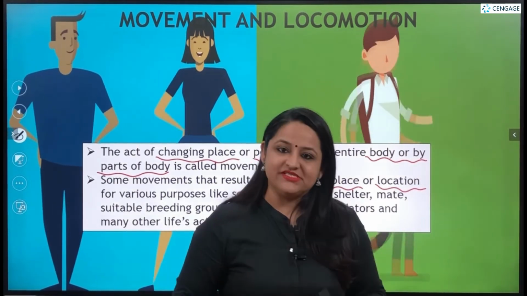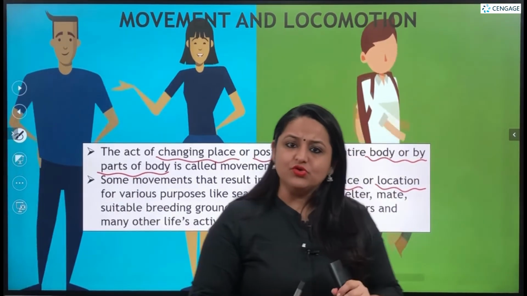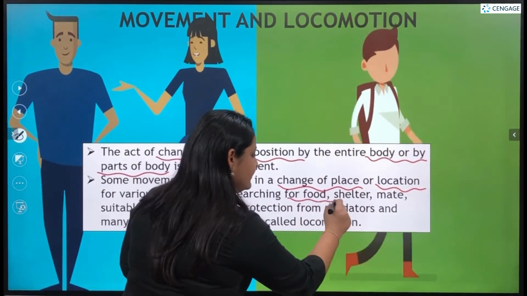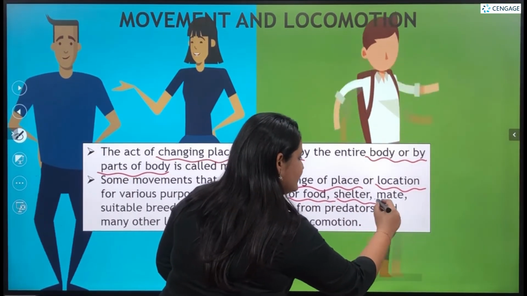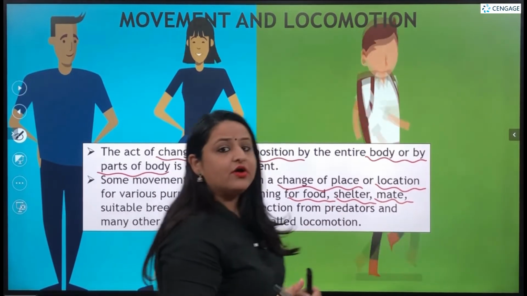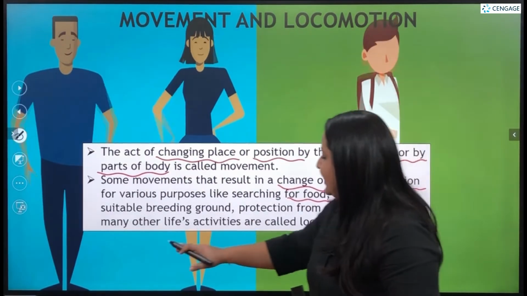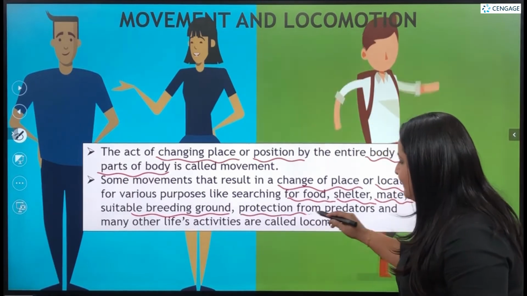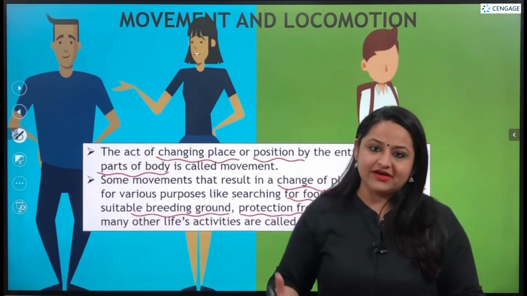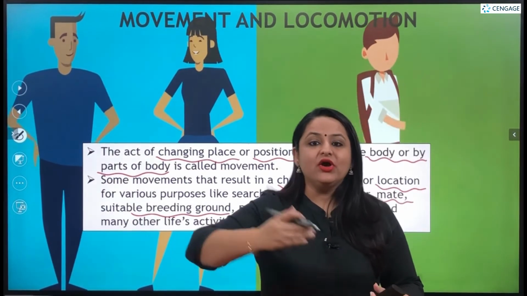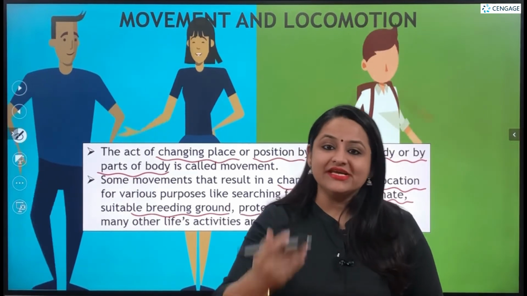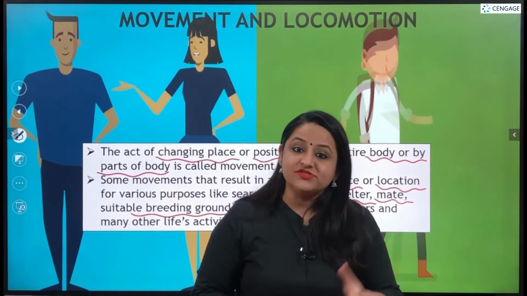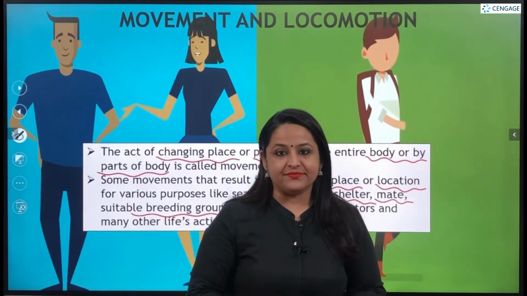Now locomotion is generally done for the search of food, for the search of shelter, for the search of a mate, or for some type of protection or breeding ground, protection from predators and many other life activities. They are actually causing us to change the position from one place to another, which is specifically known as locomotion.